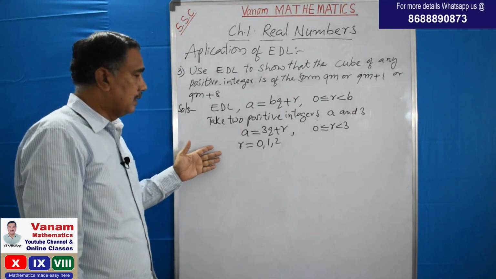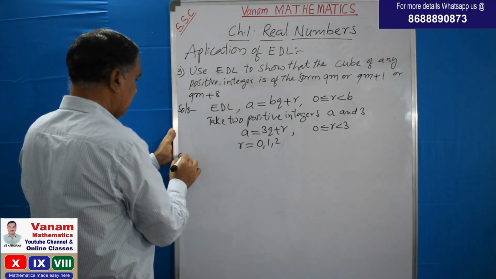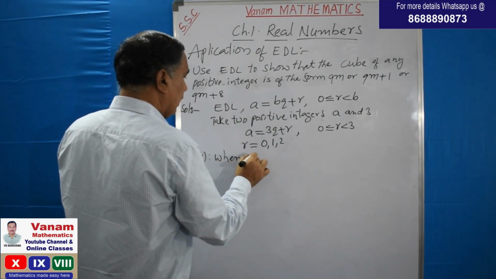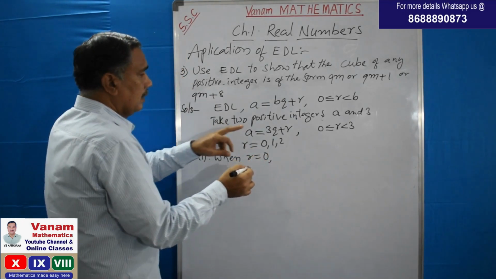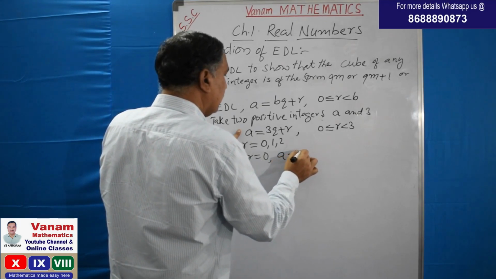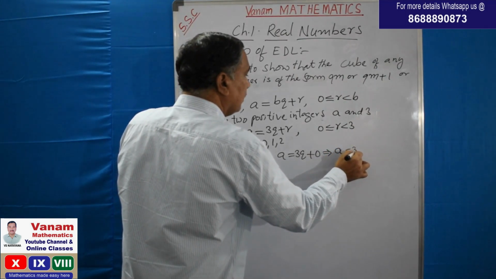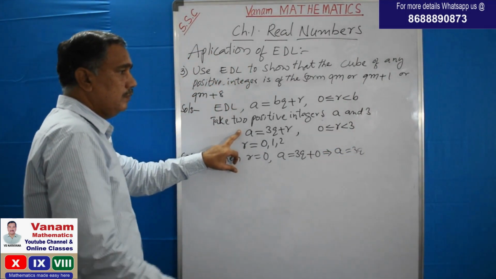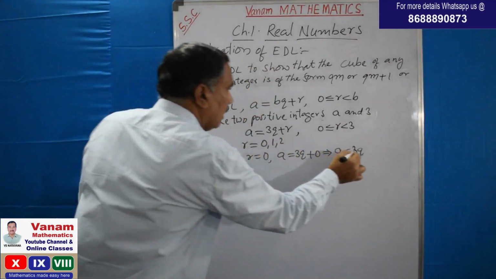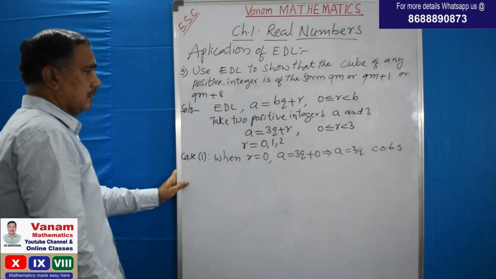So now let us check the different cases. Case 1: when r is equal to 0. In place of r we put 0, that is a is equal to 3q plus 0, which implies a is equal to 3q. Now let us cube on both sides. In the above problem we did squaring on both sides.